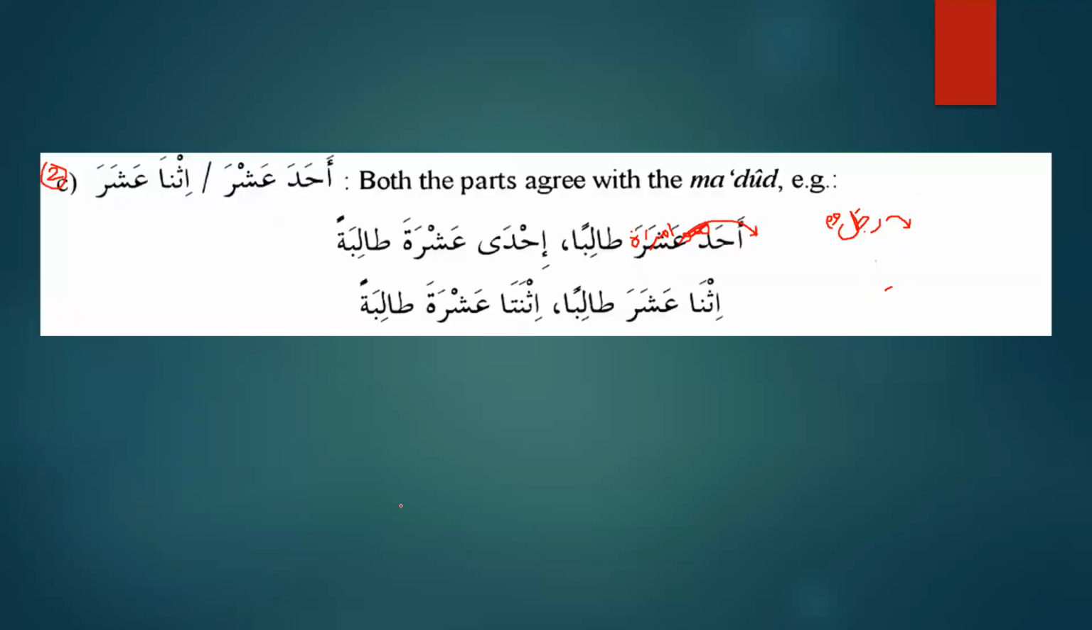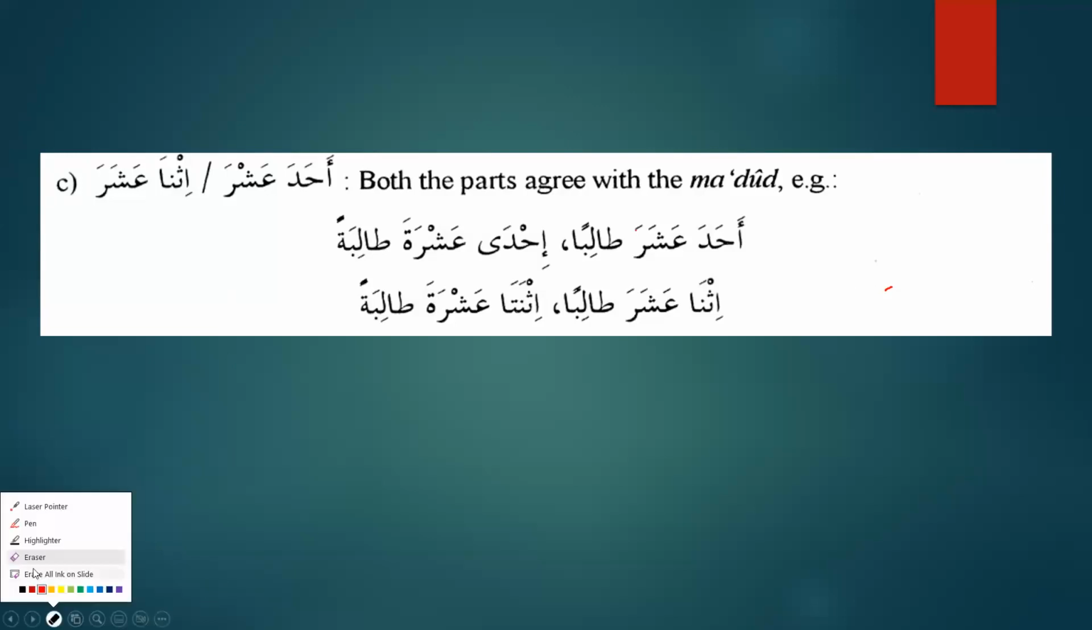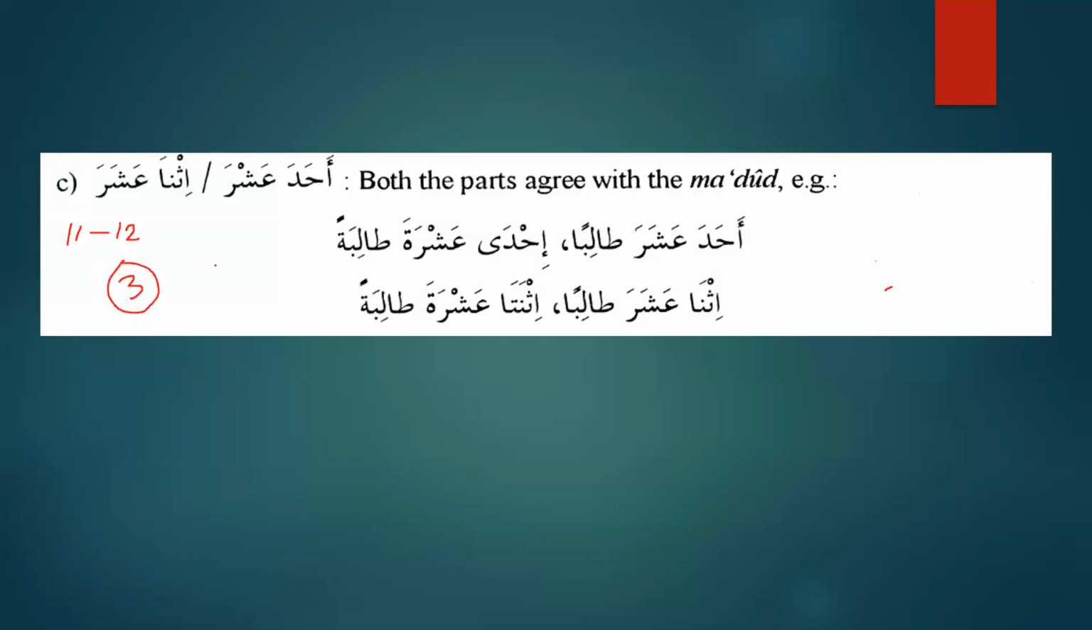Now we move on to group number 3. In group number 3, we have numbers from 11 to 12. And we have learned earlier in the beginning of the lesson that 11 to 12 are equal in number and gender. So whatever the gender of the Ma'dud is, it has to be the gender of the Adad. We have learned about it already, so I believe we can move on to the 4th group.